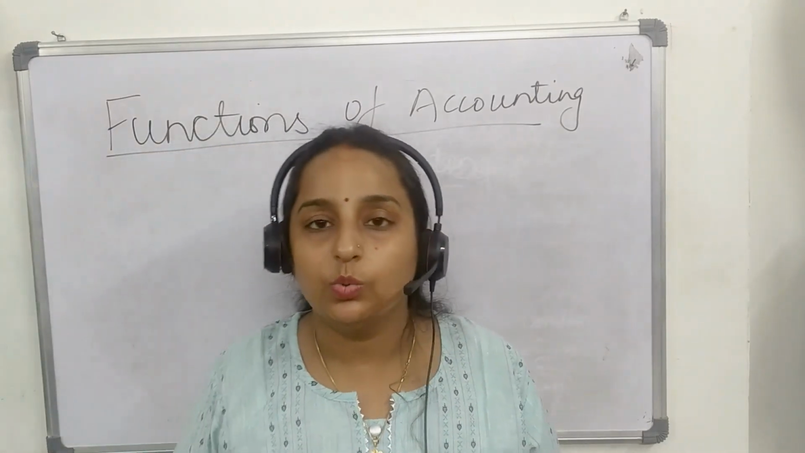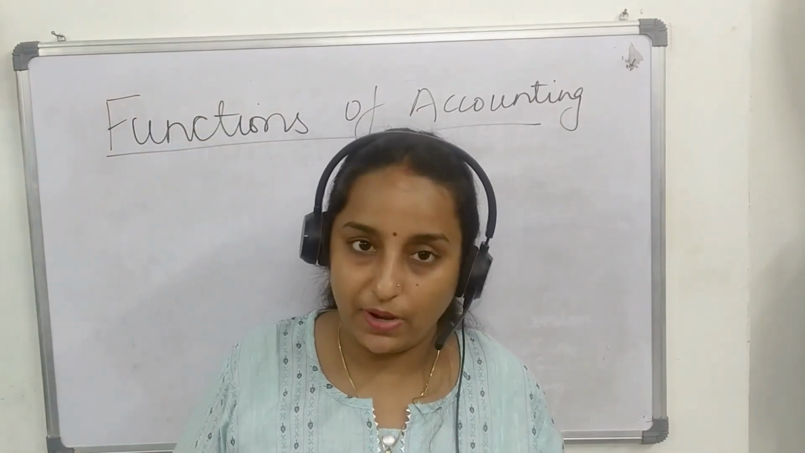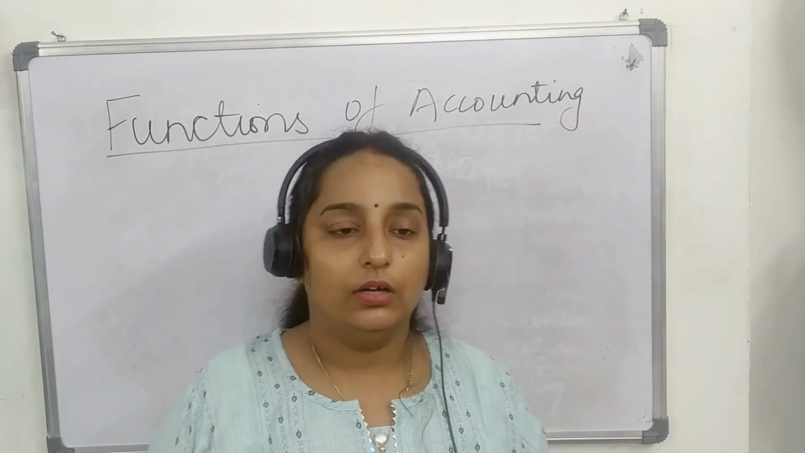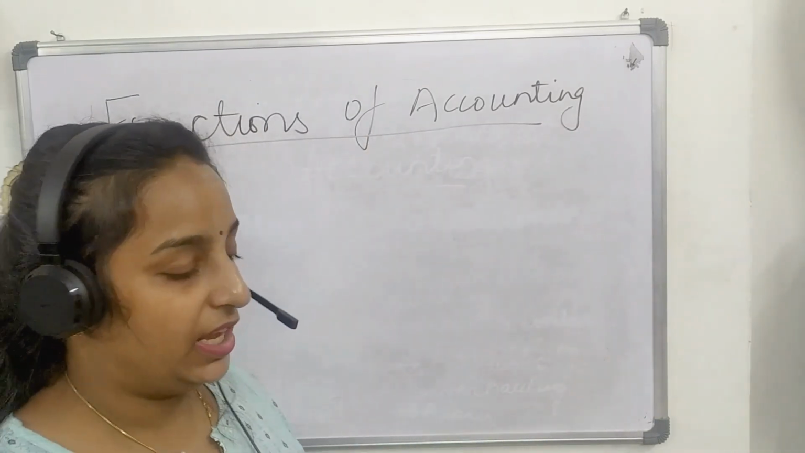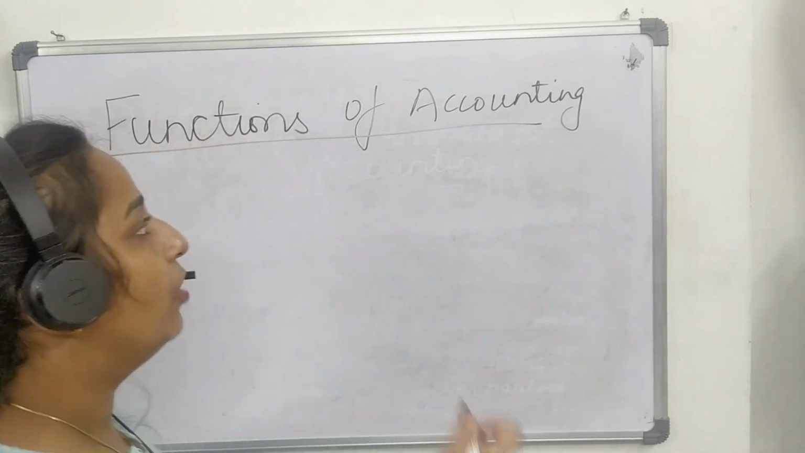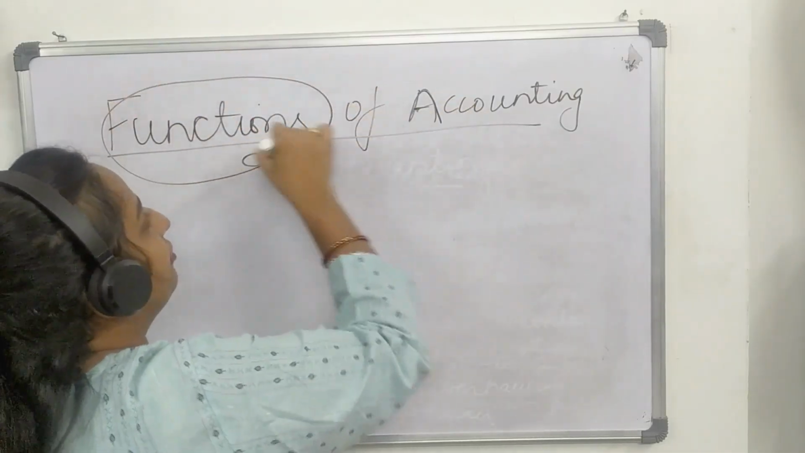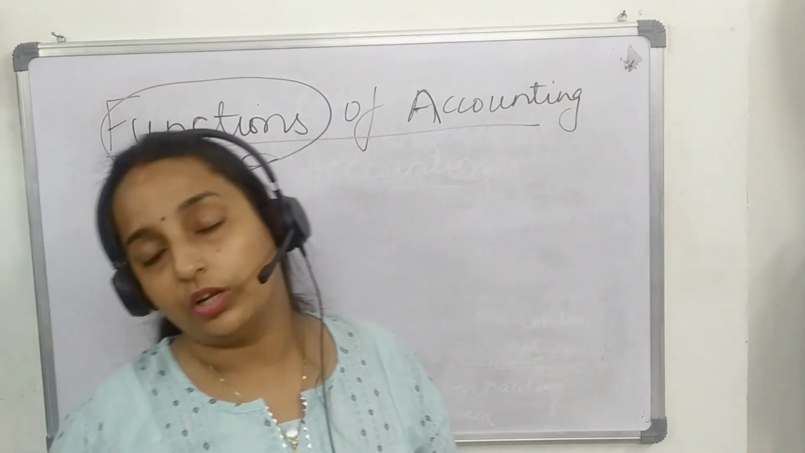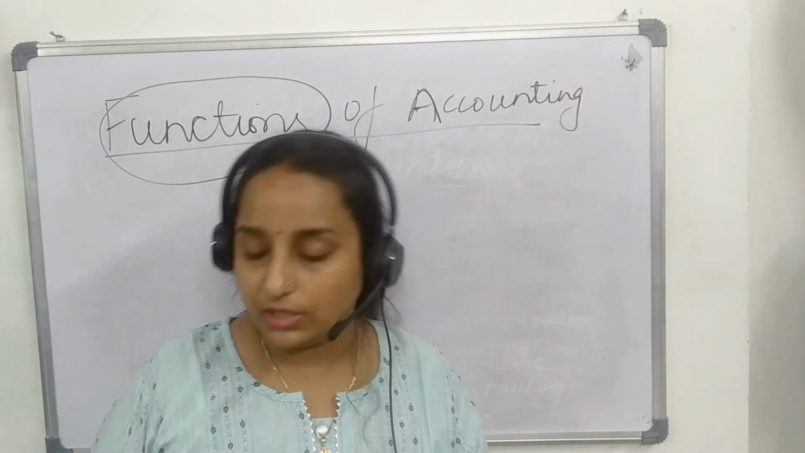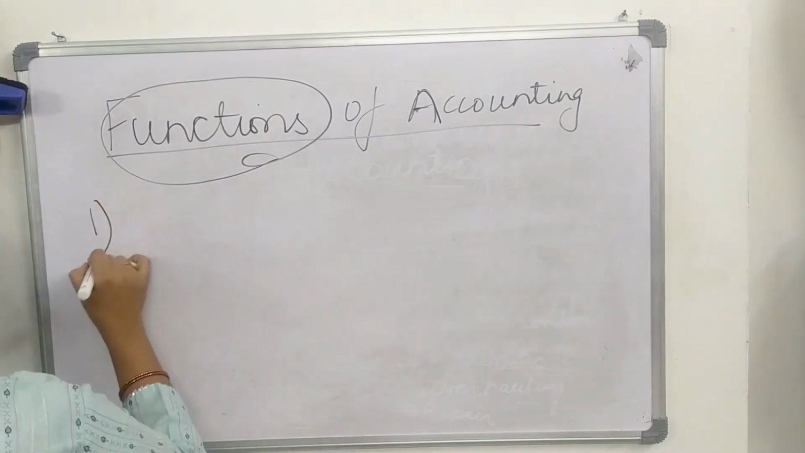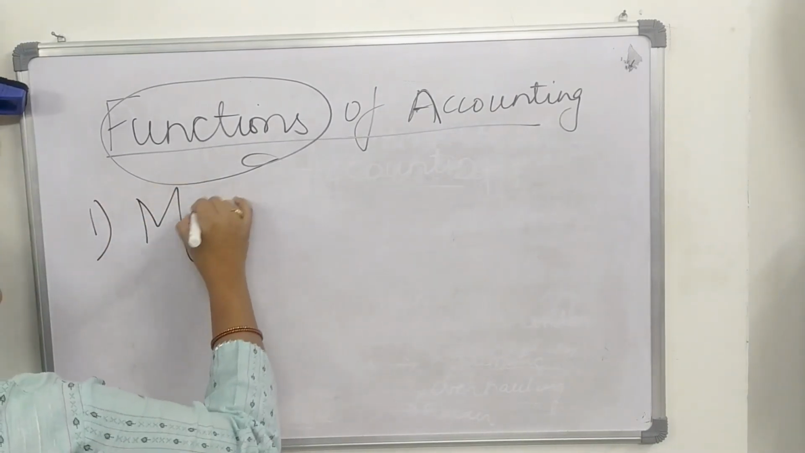See, my body works, my body has different parts. My hands I use for eating my food and all, legs for walking. Similarly, accounting also performs certain functions for the organization. Now we are going to discuss the same. First and foremost is measurement.